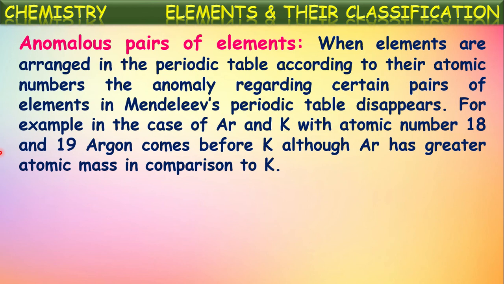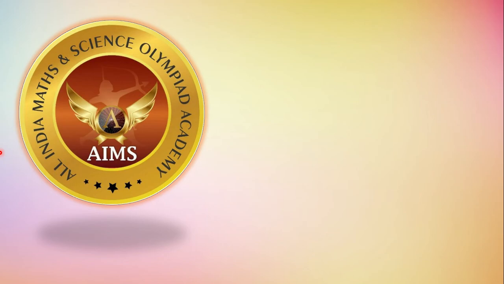Atomic mass of argon is greater, but atomic number of argon is lower than that of potassium. So argon can be written comfortably before potassium because the atomic number of argon is 18, whereas that of potassium is 19. So after writing argon, we can write potassium. So this anomaly is also rectified by taking atomic number as a basis, right?